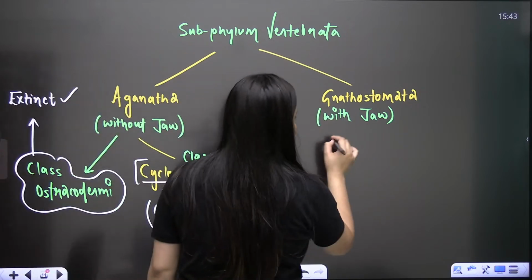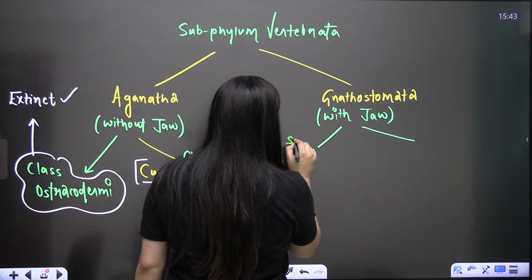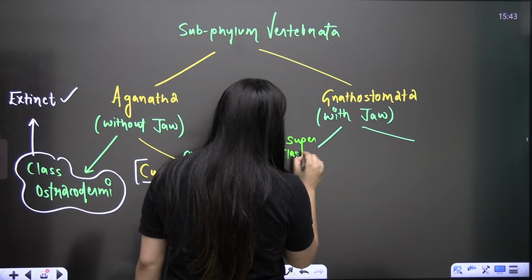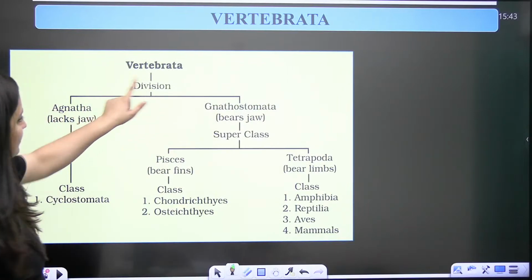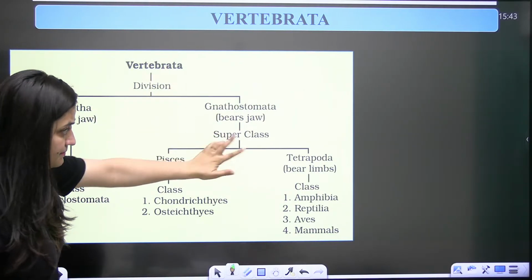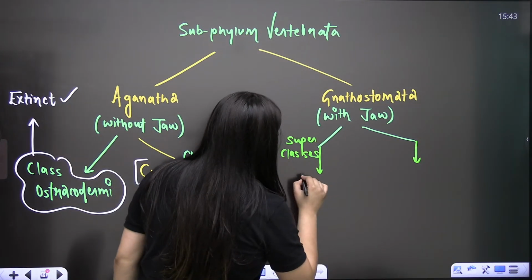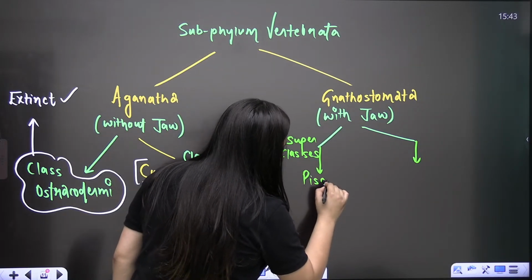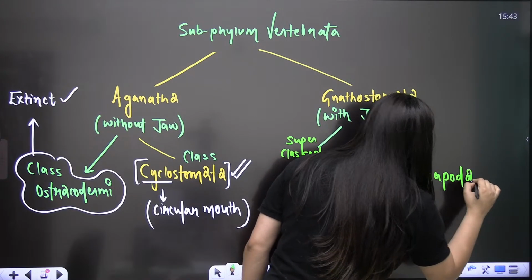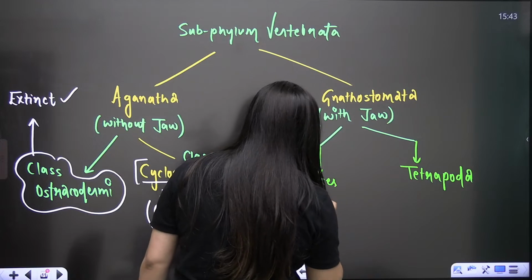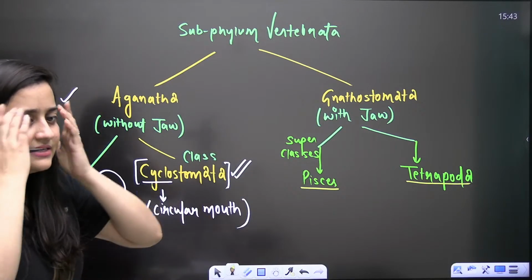Now Gnathostomata. Here we have two super classes. But many times students make mistakes here. So just remember, these are two groups. See, NCERT divisions, Agnatha, Gnathostomata. Then comes the super classes. So these two are super classes: Pisces and Tetrapoda.